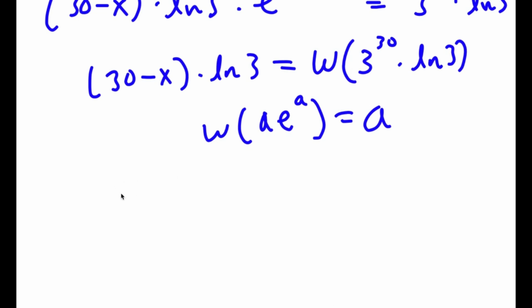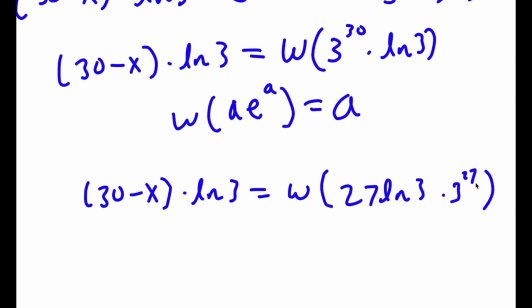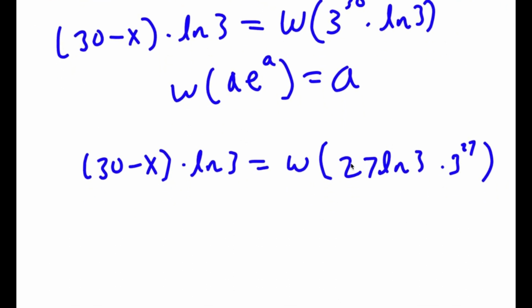So to do that, I'm going to change this to (30 minus x) times ln 3 is equal to the W-Lambert function of 27 ln 3 times 3 to the power of 27. So I simply took off 3 to the power of 3 from 3 to the power of 30.